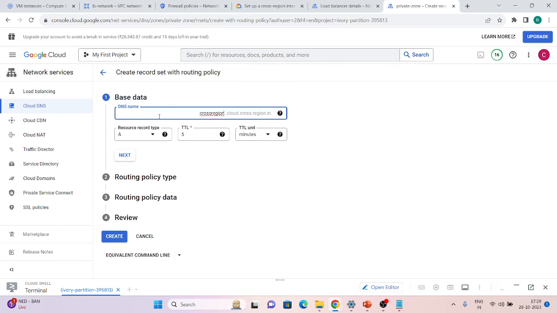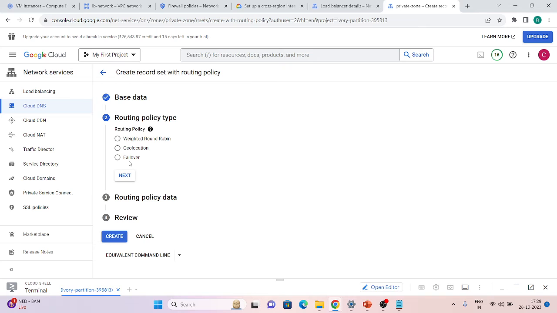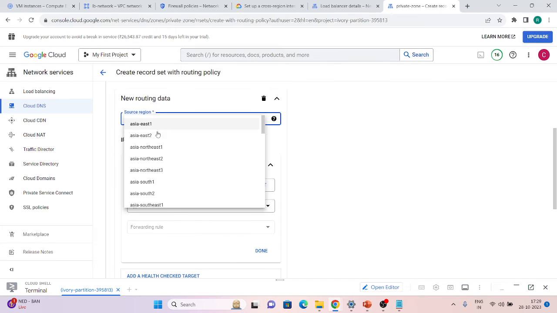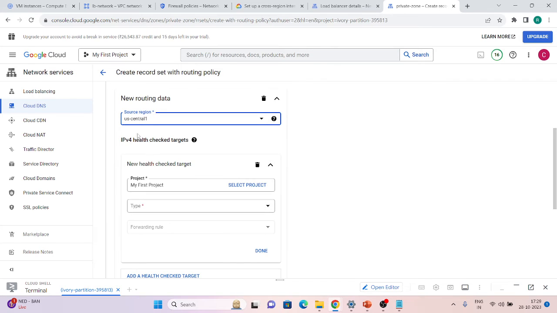This is our DNS name which we're going to hit next. We have to use geolocation, so we are going to use geolocation next. We have to select a source region. First of all, our traffic is coming from US Central 1, so we can select that region also. So we will just select US Central 1.